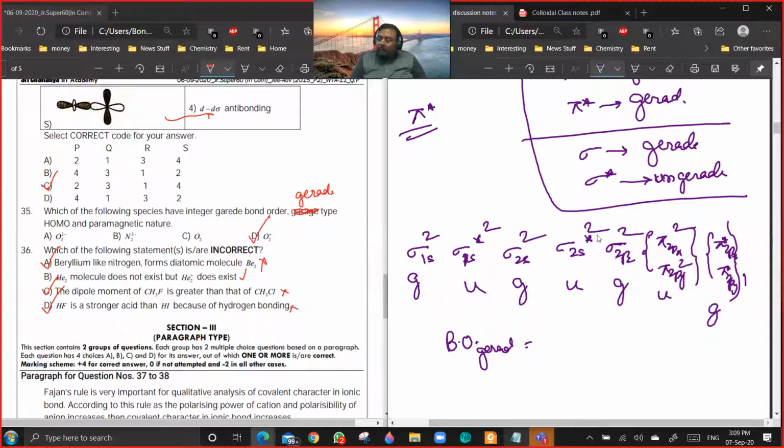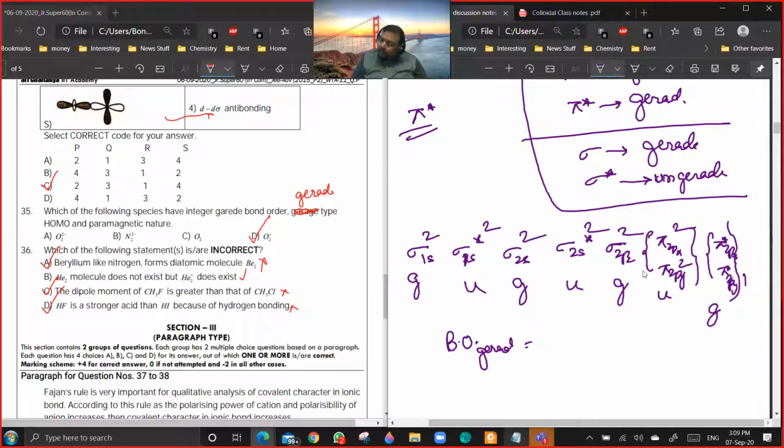What are the number of bonding electrons? 2, 4, 6. Number of anti-bonding electrons, you cannot do it like that, there are 2 here.